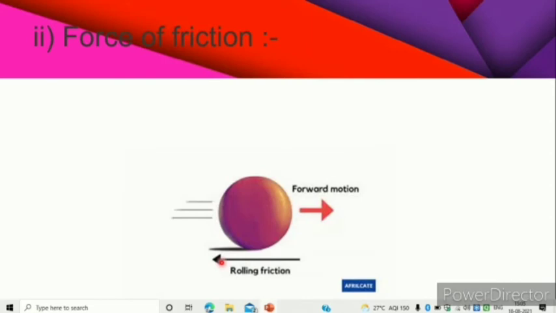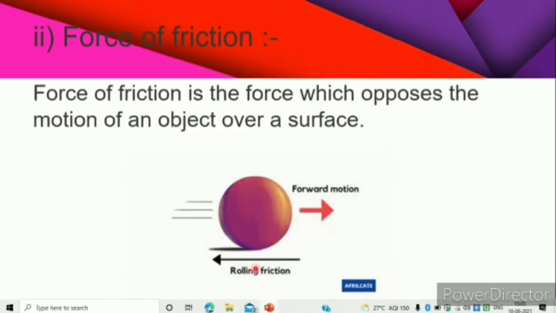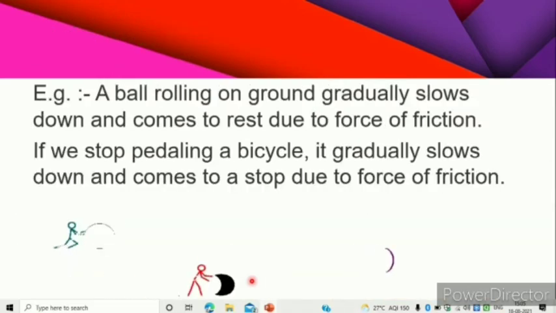Frictional force here is a contact force because the ball and the surface, which can be the table or the ground, are in contact, and hence there is friction and it will help the ball to slow down. So the force of friction is a force which opposes the motion of an object over a surface. It can be the surface of the ground or the table on which the ball or anything is moving.